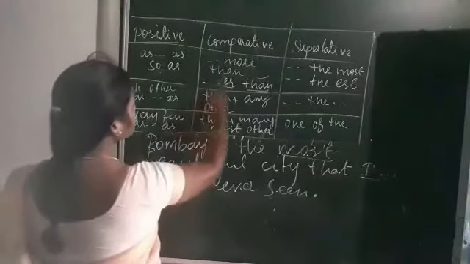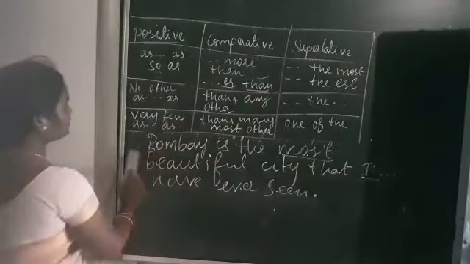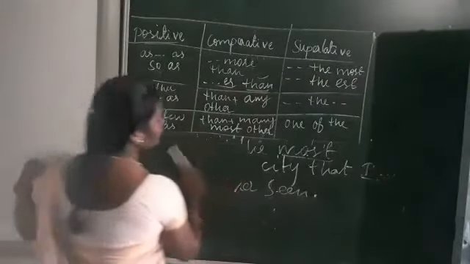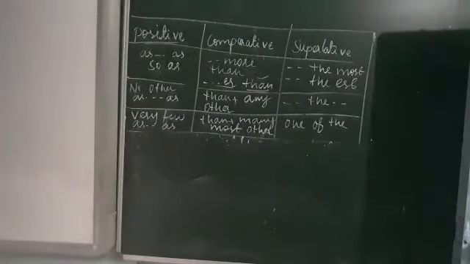So type 1 is over, okay. Next we have to see type 2, okay. Type 2, listen.